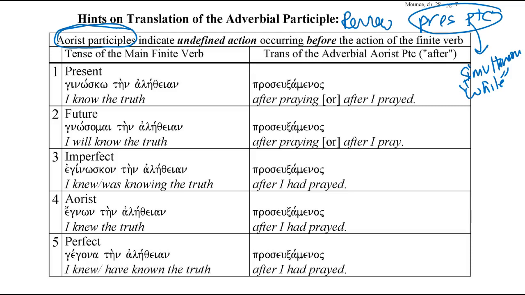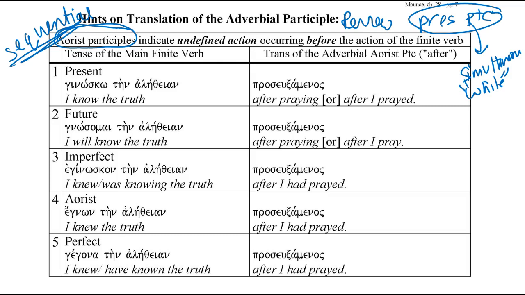But for the aorist participles, the emphasis is not on simultaneous time. The emphasis is on sequential time. In other words, the aorist participles are used to show that something happens first, followed by something else. So it's sequential. Usually the action of the aorist participle happens first, and then following it is the action of the main verb of the sentence.